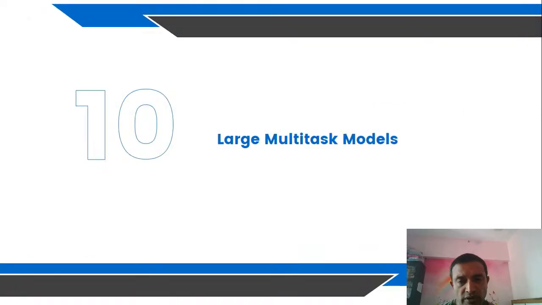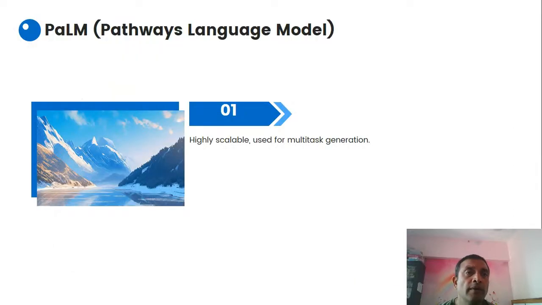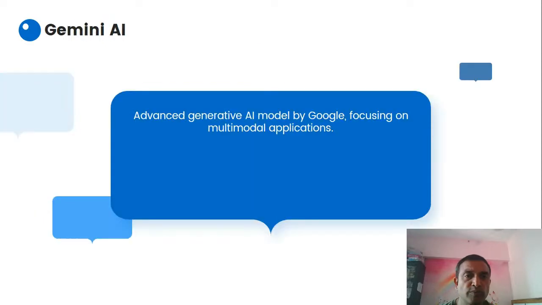Large multitask models, so you have already used these models, which combine text and image inputs, right? With GPT-4, you can use text and image input and perform some task. So GPT-4 supports that. Now PaLM, Pathways language models, highly scalable and used for multitask generation. So for multitask generation, these are advanced models.